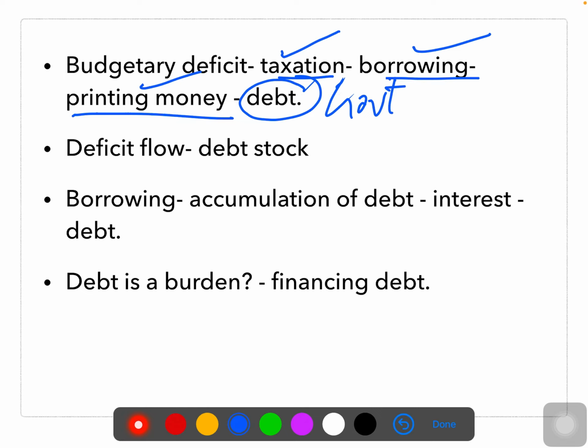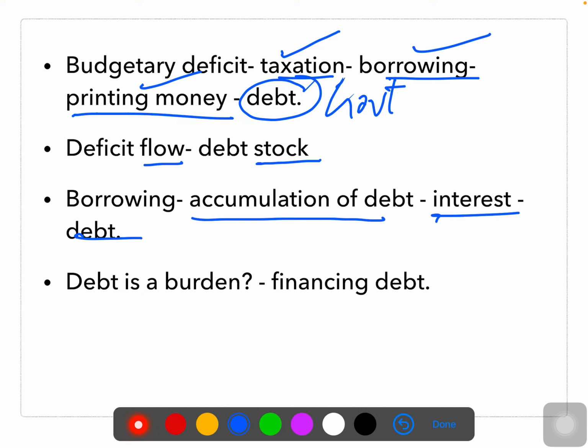The concepts of deficit and debt are closely related. Deficits can be thought of as a flow and debt can be considered as a stock. If the government continues to borrow year after year, it leads to the accumulation of debt. In this case, the government has to pay more and more by way of interest. These interest payments themselves contribute to debt. This is called a vicious circle.